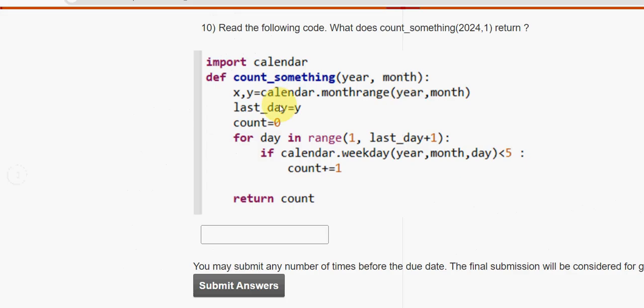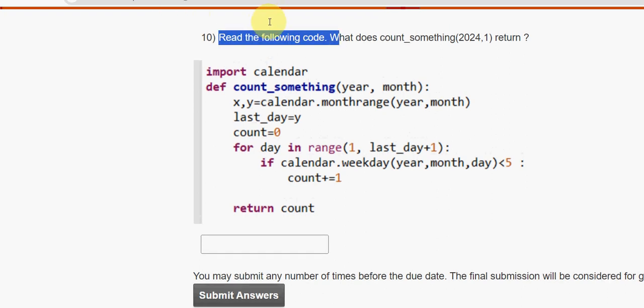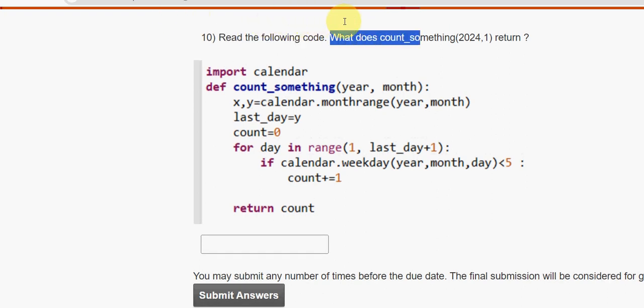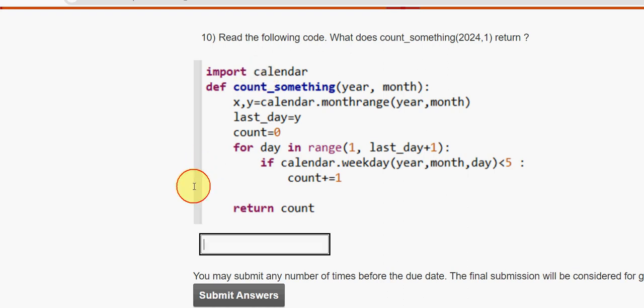So last question. Read the following code. What does count something method return? So here the year will be 2024 and month will be 1. So for the 10th and final question, I have got the answer as 23 guys. So that's it guys for the week 11 assignment of Joy of Computing using Python course.